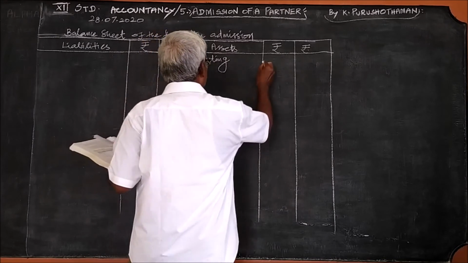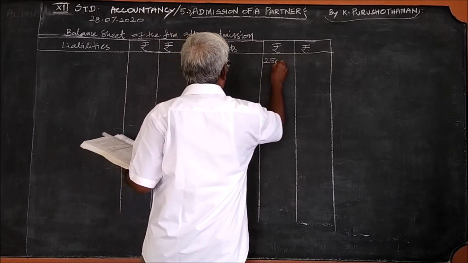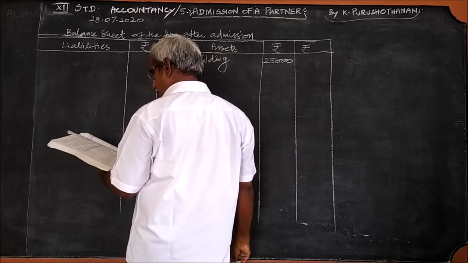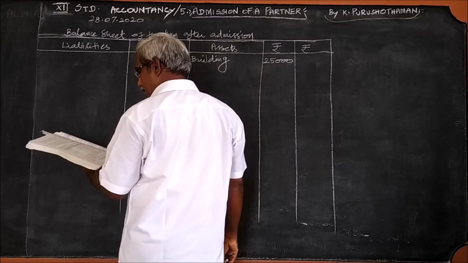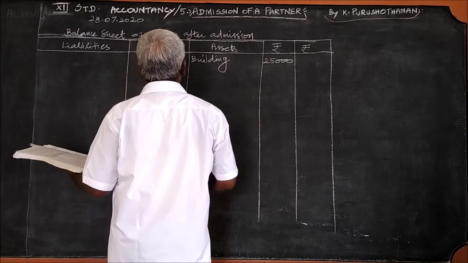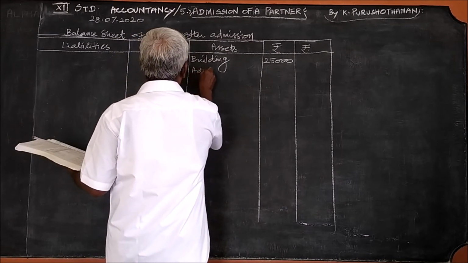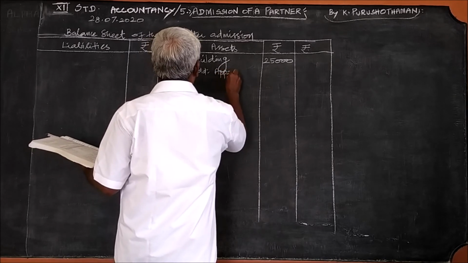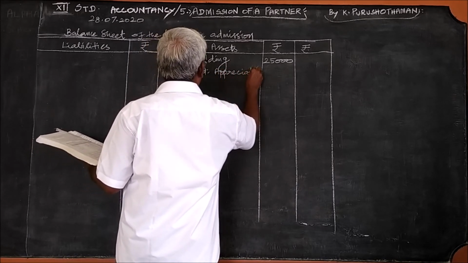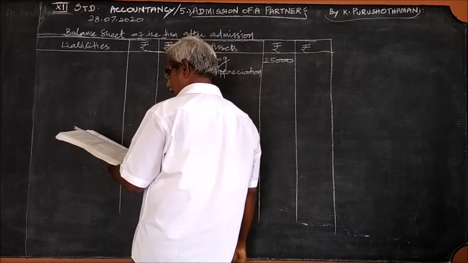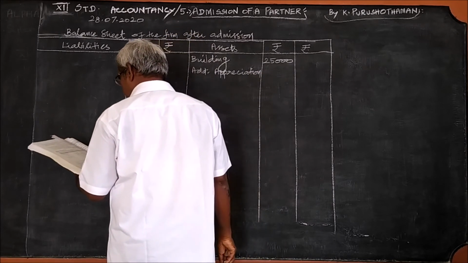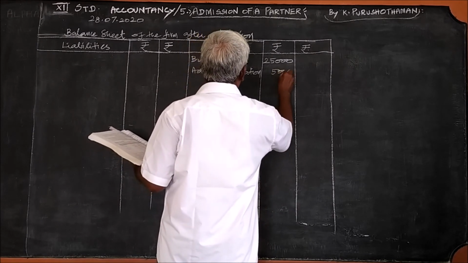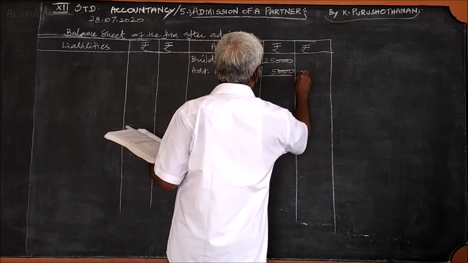Building 25,000. If there is any adjustment given, correspondingly you should add it. Appreciate building by 20,000. Add appreciation. If it is depreciation, you can less. This we have seen in 11th standard itself. Add appreciation. It is 5,000. So 30,000.